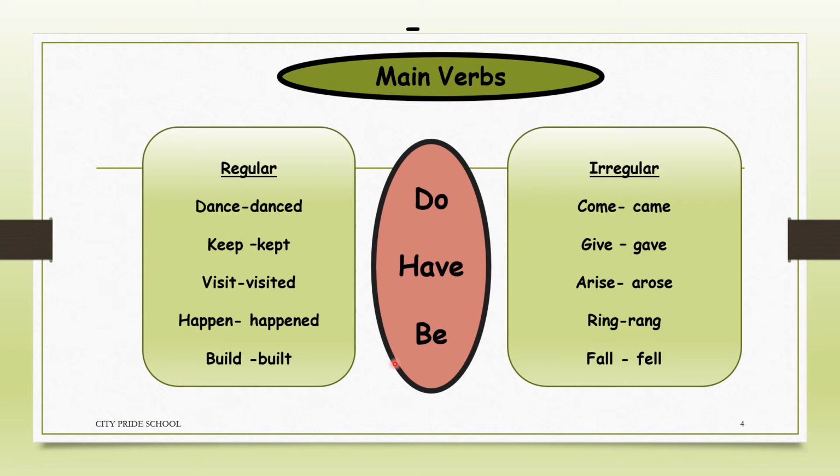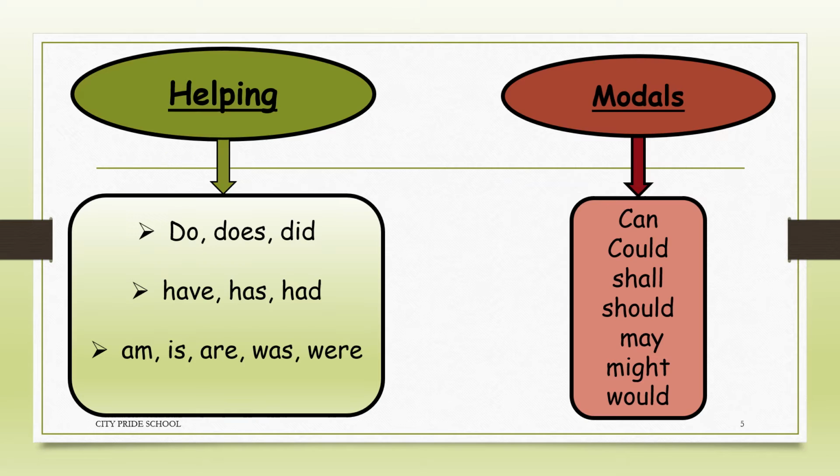Now, do, have, and be forms of verbs also at times act as main verbs, when the main action words are missing from the sentence. In absence of main action words, do, have, and be forms of verbs, they also act as main verbs. Here I have listed the different forms of do, have, and be forms of verbs which act as helping verbs in presence of action words in a sentence.